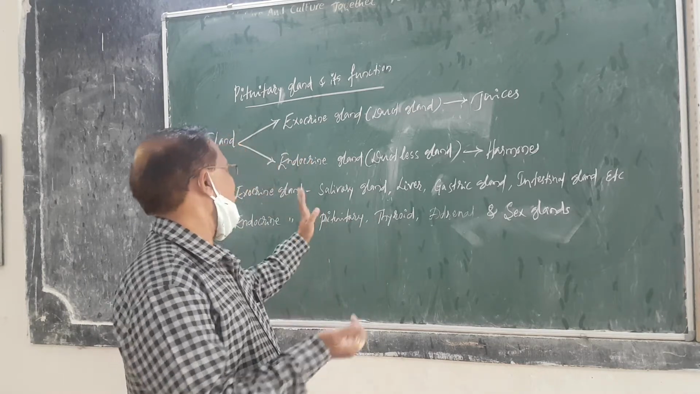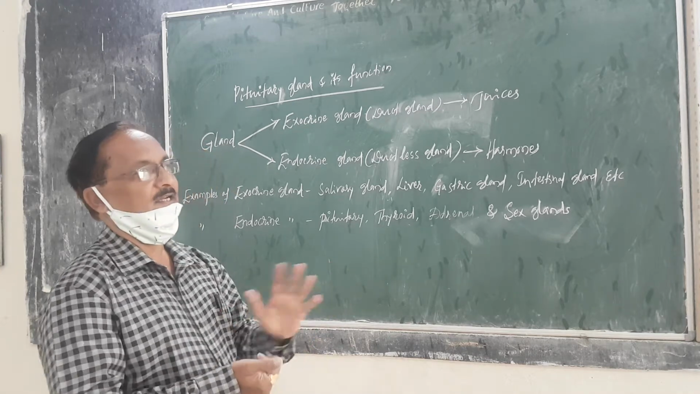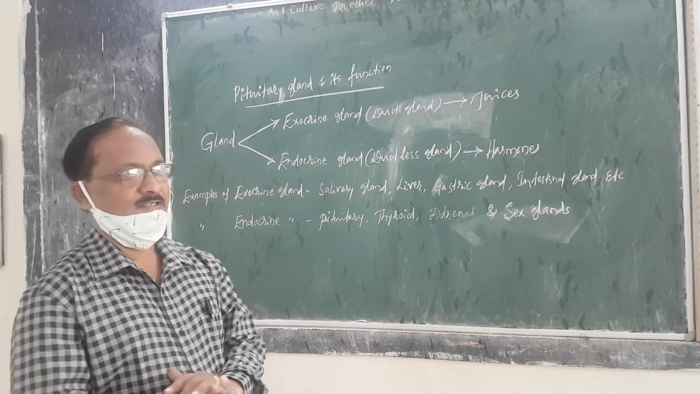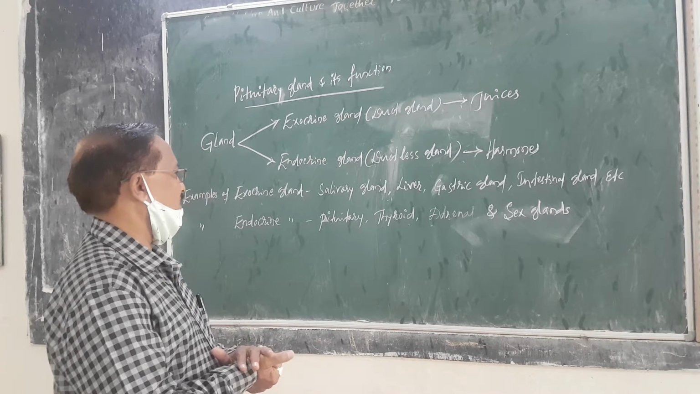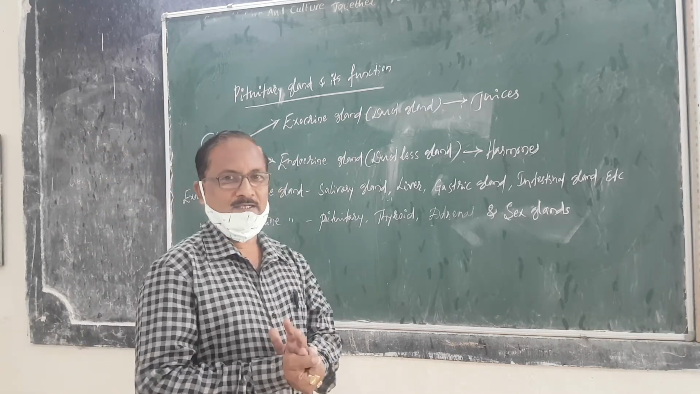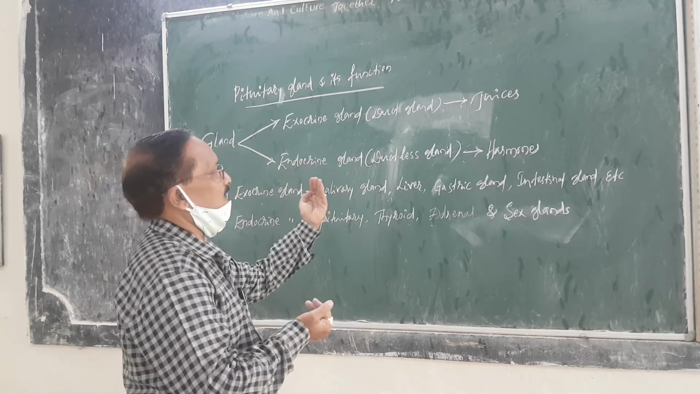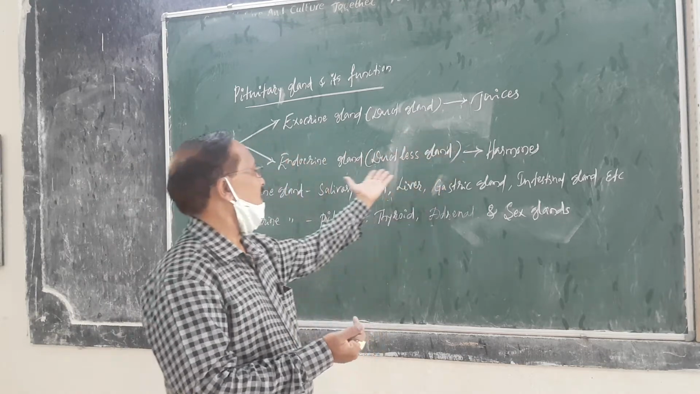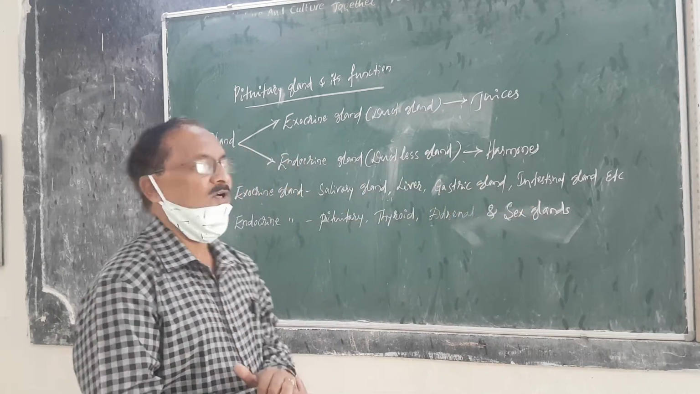Let me quote a few examples. Exocrine glands include the salivary gland, liver, gastric glands, intestinal glands, etc. Endocrine glands include the pituitary gland, thyroid, adrenal, sex glands, etc. So the exocrine glands secrete juices, but the endocrine glands secrete hormones. Here the question is, what is a hormone?